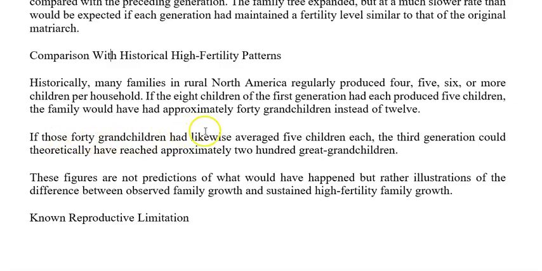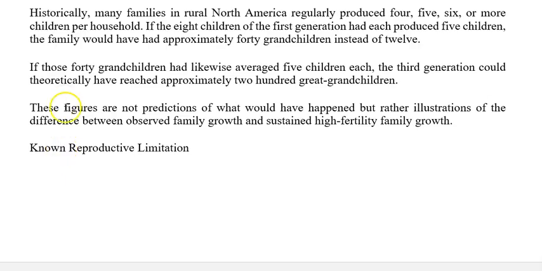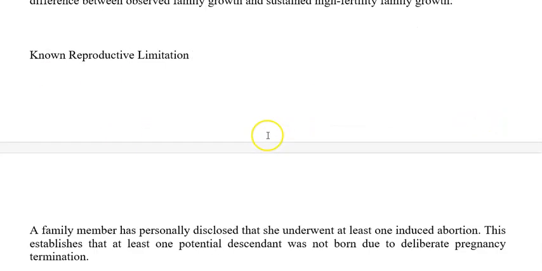If those 40 grandchildren had likewise averaged 5 children each, the third generation could theoretically have reached approximately 200 great grandchildren, 200 instead of 6, right? These figures are not predictions of what would have happened, but rather illustrations of the differences between observed family growth and sustained high fertility family growth. If you can see there.